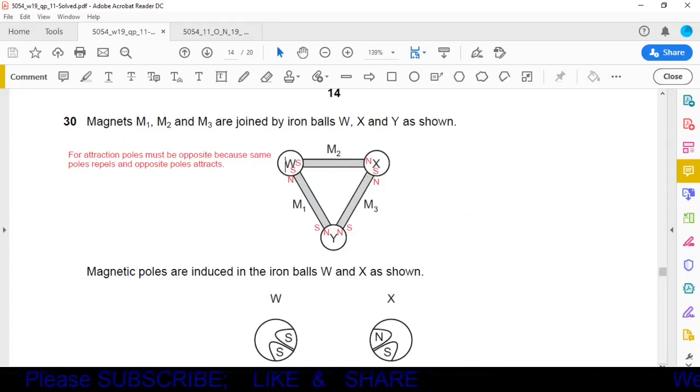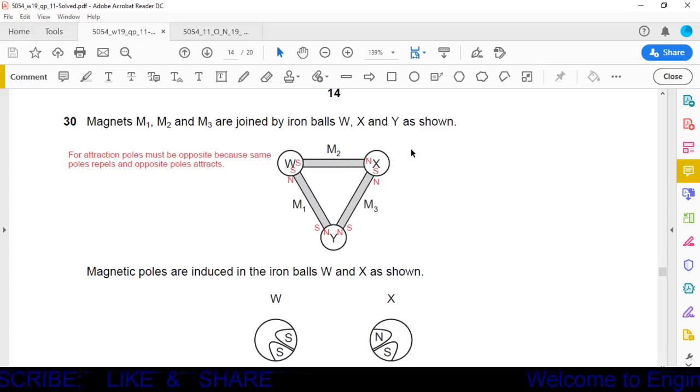Question number 30. Magnets M1, M2 and M3 are joined by iron balls W, X and Y as shown. Okay, here are three magnets M1, M2 and M3, and these three magnets are joined by three iron balls X, W and Y. Magnetic poles are induced in the iron balls W and X as shown.